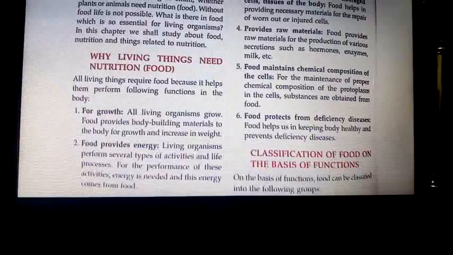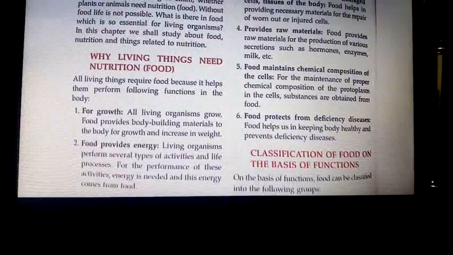All the raw material is provided by the food only. Food protects from diseases and deficiency diseases, and helps maintain immunity. Food helps us in keeping the body healthy and prevents deficiency diseases.